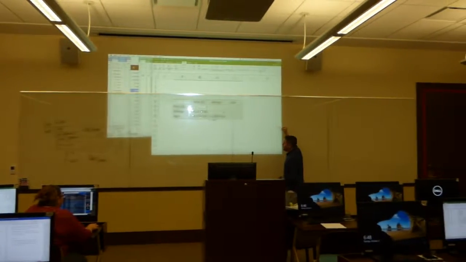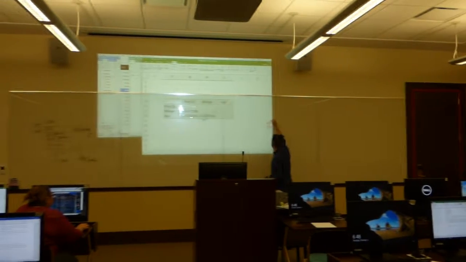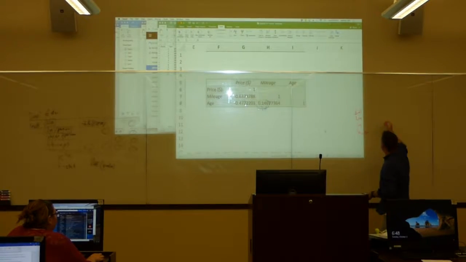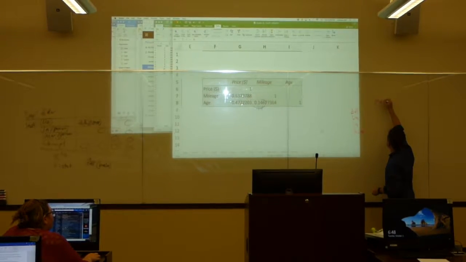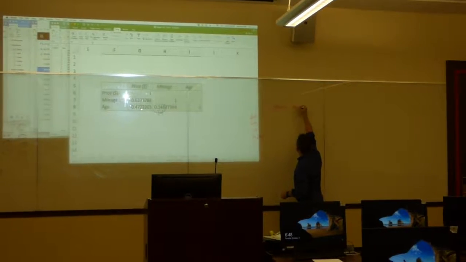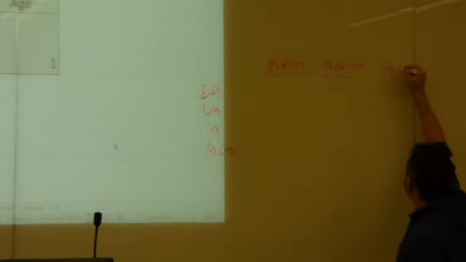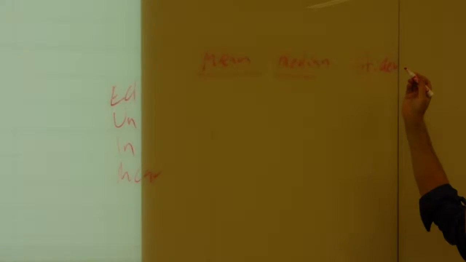So we have our unemployment, we have education, we have income, we have incarceration. What is the mean? What is the median? What is the standard deviation, perhaps? Maybe you actually want to put the min and max, so you get a sense of the range that we see in all 50 states. Okay? This is just descriptive statistics.